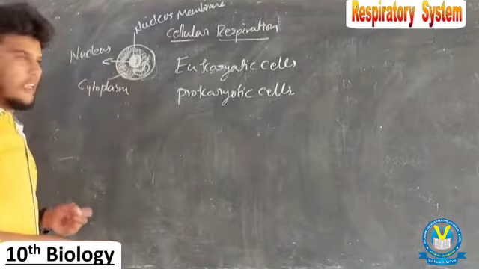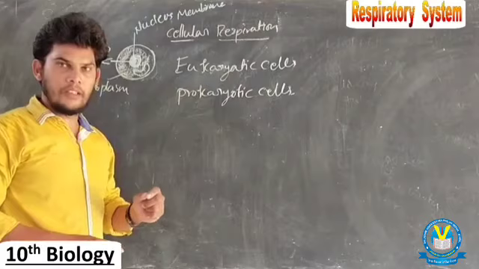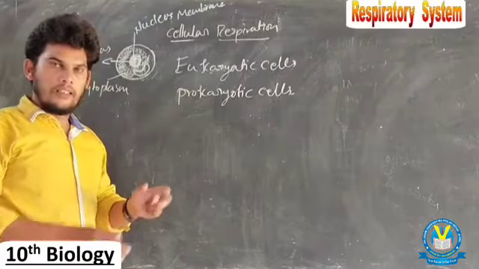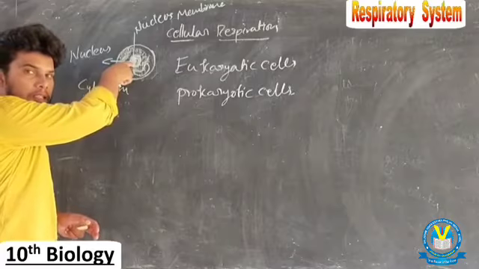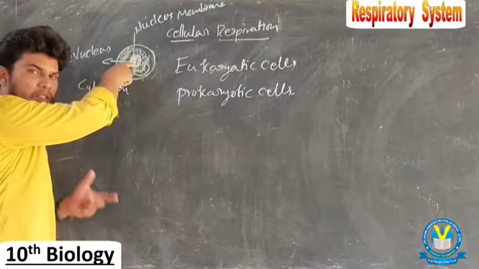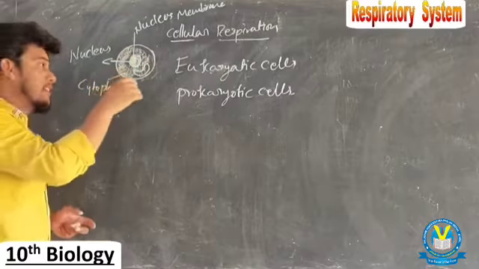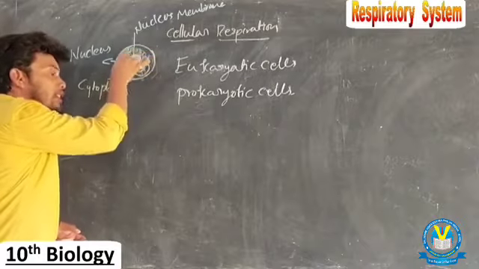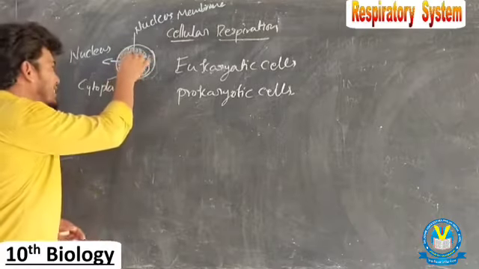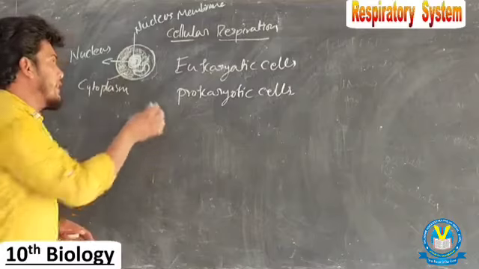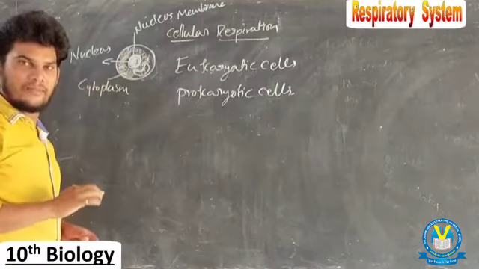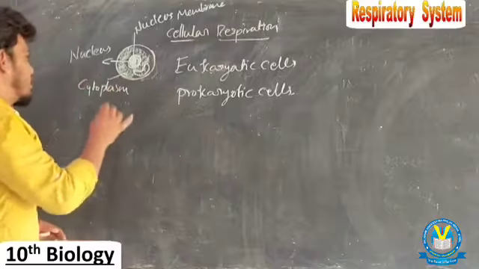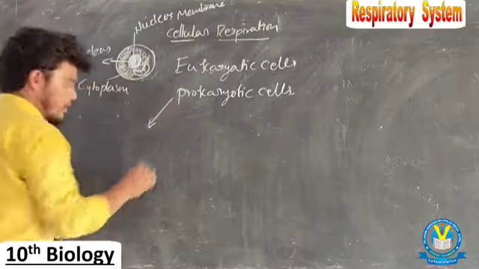So if you observe, in eukaryotic cells, the cell contains a clear, specific nucleus. This nucleus is surrounded by the nucleus membrane. This nucleus membrane separates the cytoplasm and the nucleus. Do you understand? Next, what about prokaryotic cells?